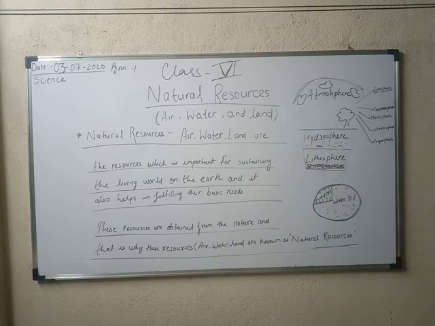So we are going to study in detail what air is, how air is formed, and what air consists of. Air consists of different types of gases. We will also study what water is and how land is formed. We are going to study in detail in this chapter, but not in this class. We are going to end our class now, and in the next class we will study about air, how the air forms, what the ozone layer is and different topics related to this.